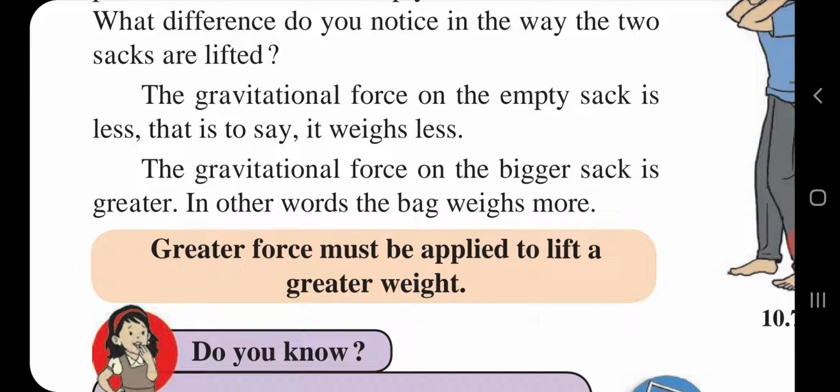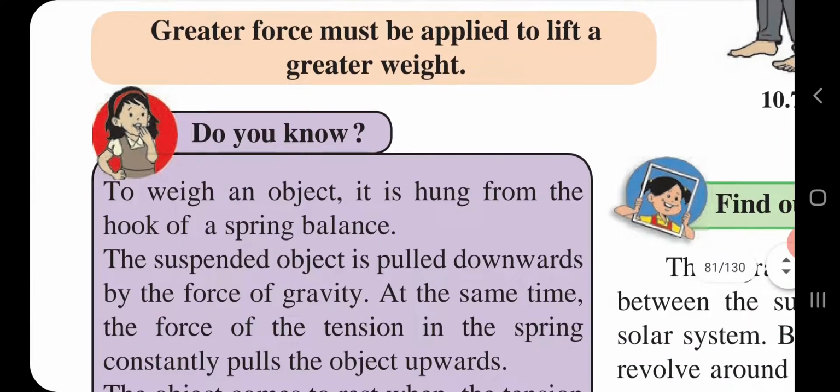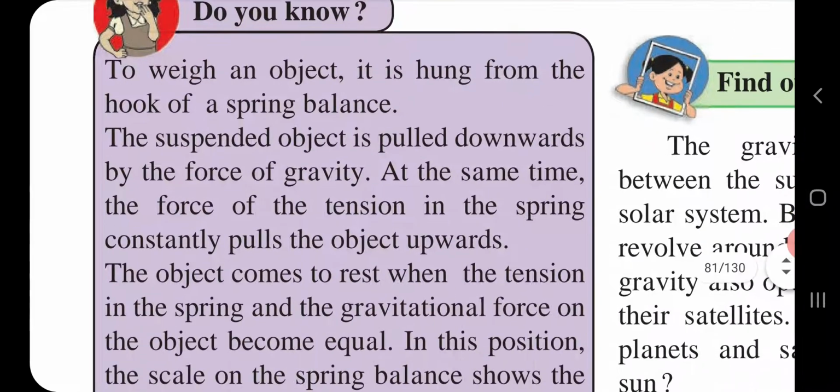So children, to weigh an object, it is hung from the hook of a spring balance. The suspended object is pulled downwards by the force of gravity. At the same time, the force of the tension in the spring constantly pulls the object upwards because it is hanging on the hook.